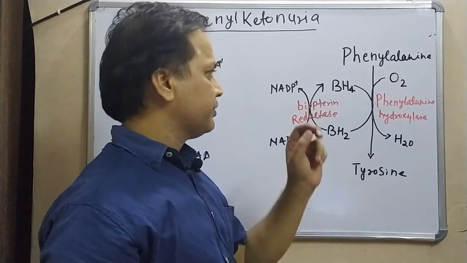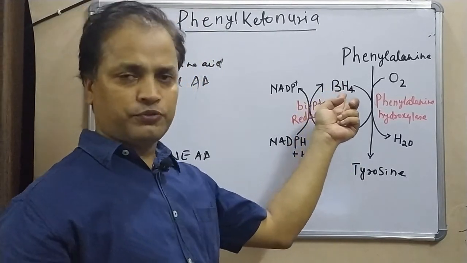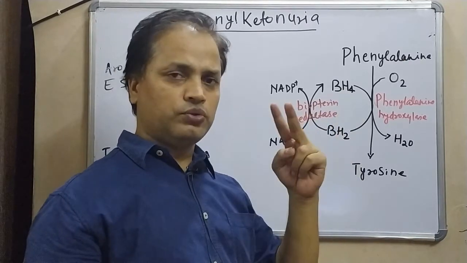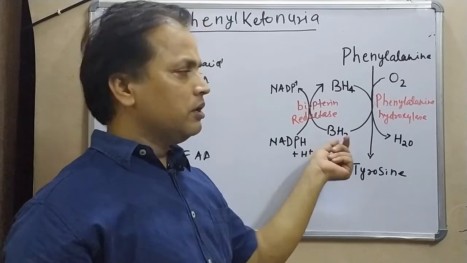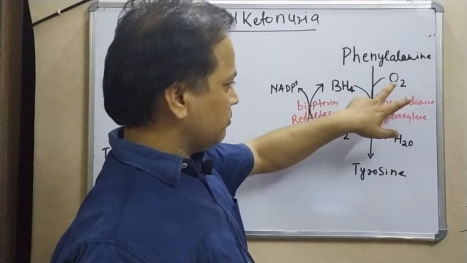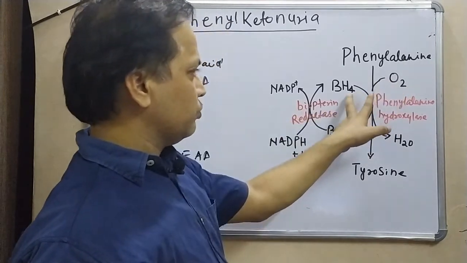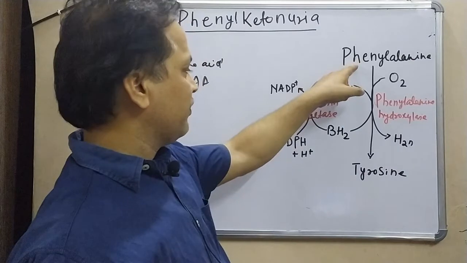This tetrahydrobiopterin is going to be oxidized. BH4, tetrahydro, means 4 hydrogens, and dihydro means 2 hydrogens. So tetrahydrobiopterin is converted into dihydrobiopterin, and 2 hydrogens from here, with the oxygen, will exit in the form of water.